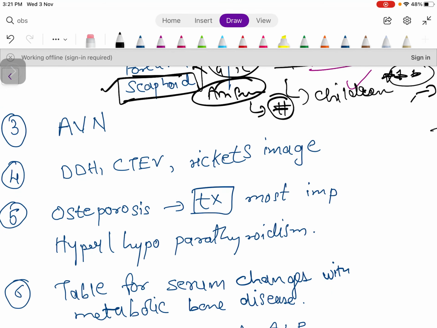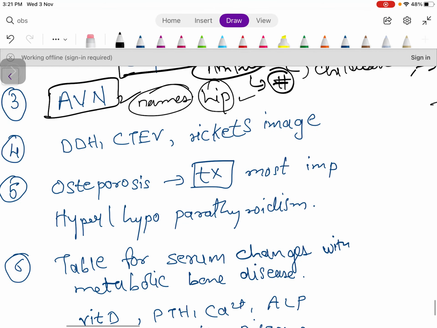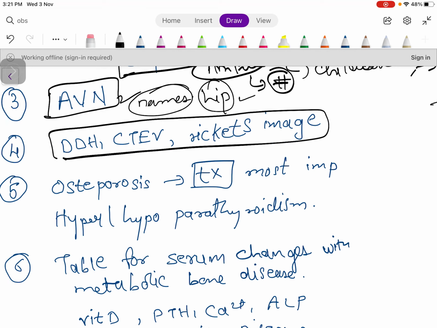Then the next topic is avascular necrosis, and in this you need to remember the names which are given, and mostly the hip is important. Then in pediatrics you need to do these topics: DDH, CTEV, rickets, image, and SCFE.